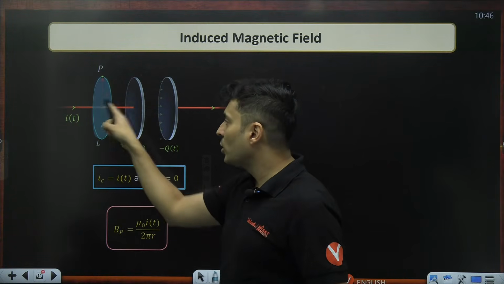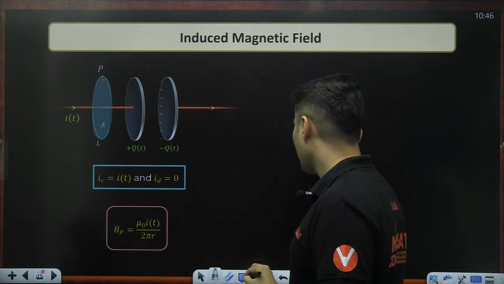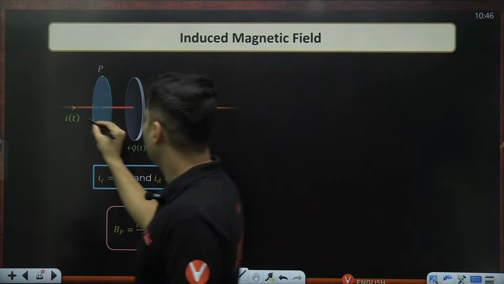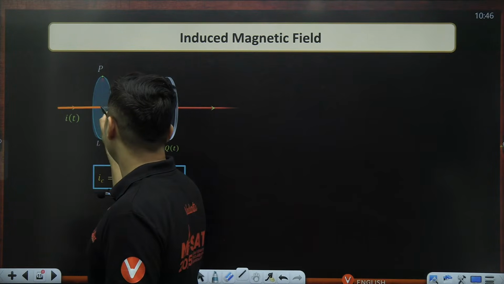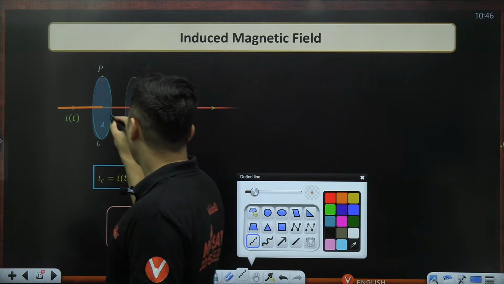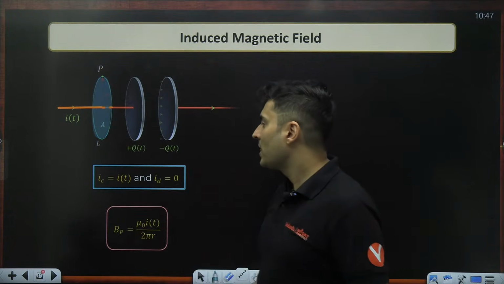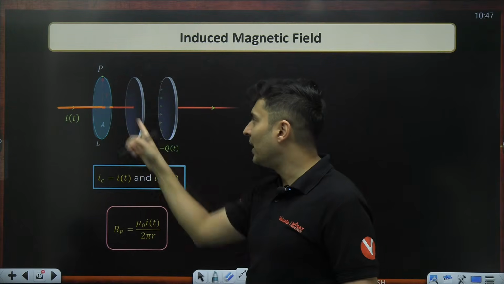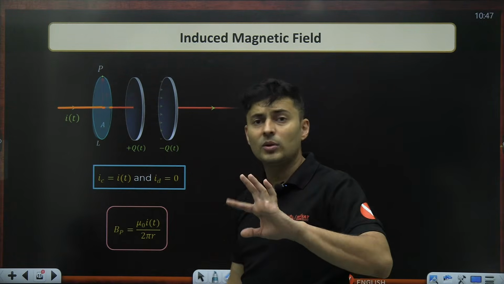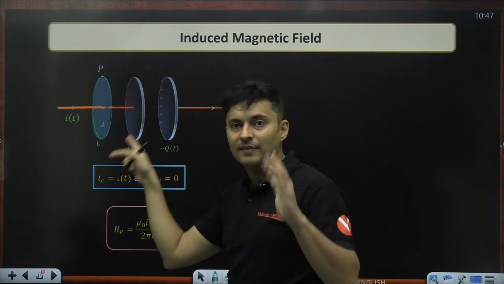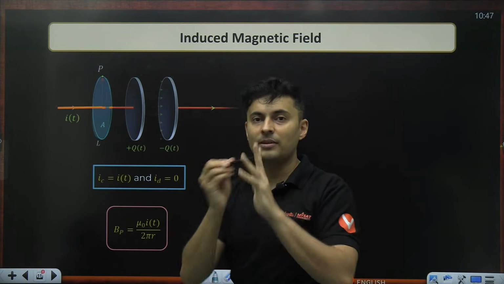Because actual current is passing through it, not a fake current. So you will say there is conduction current, but there is no electric field here. So displacement current will be zero if you choose this flat surface for piercing.